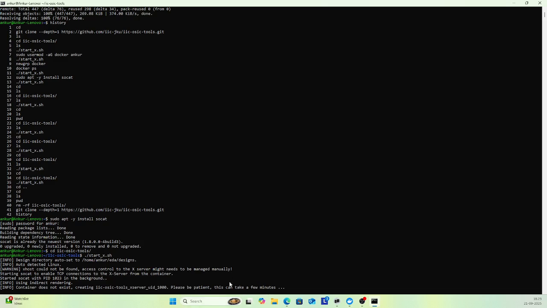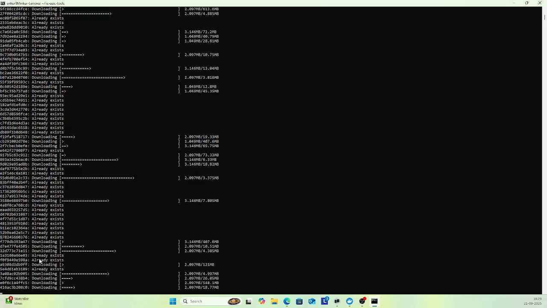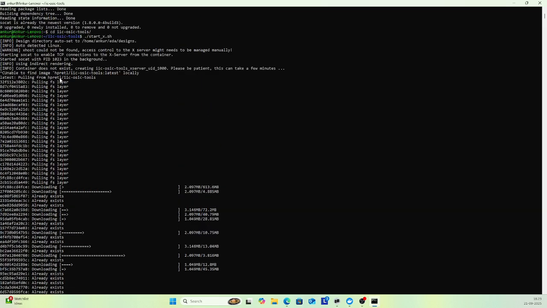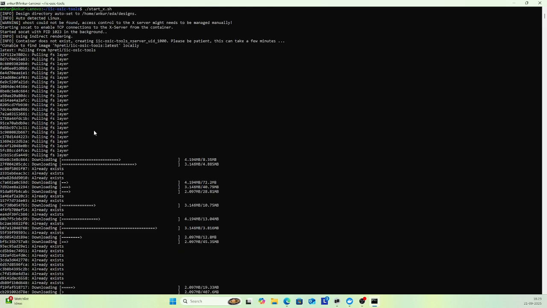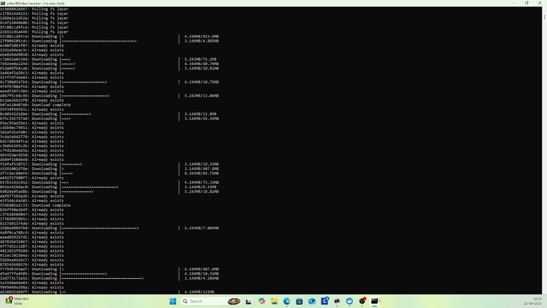If this stays for a long time, 1 to 2 minutes, and nothing is happening, then you have to press Control C. Now it shows it is pulling from the IIC-OSIC tools. Now it is installing on your computer. It takes some time.